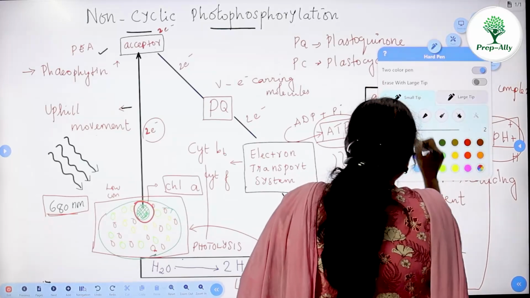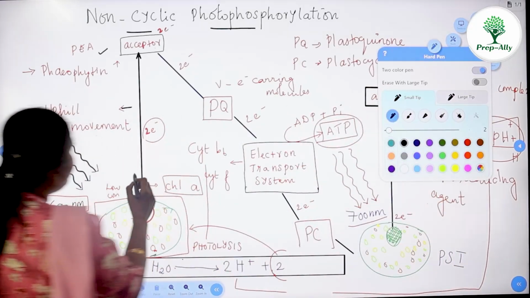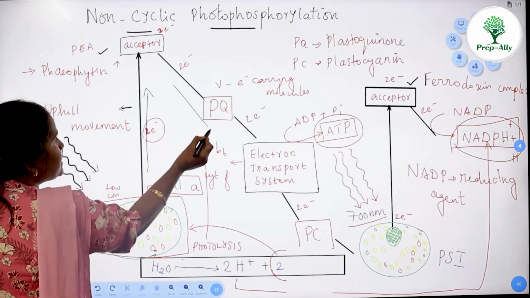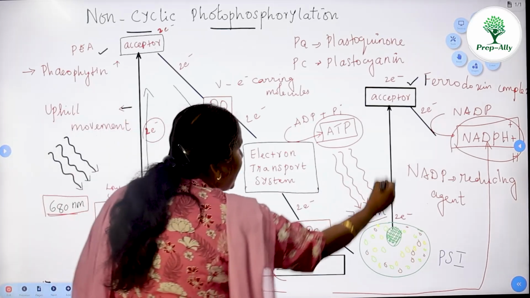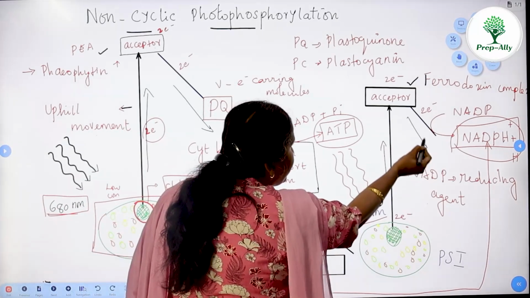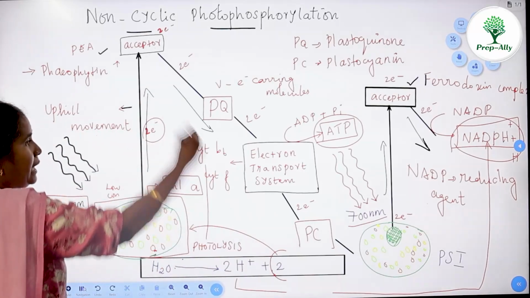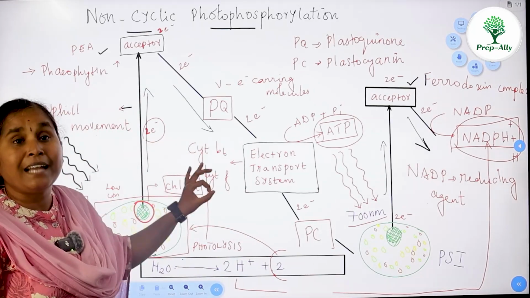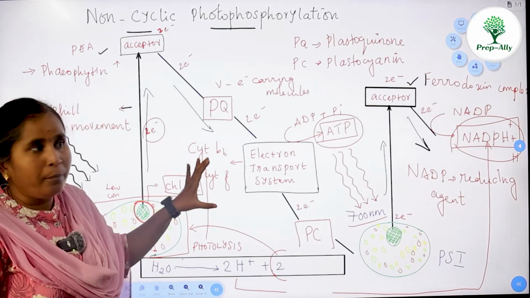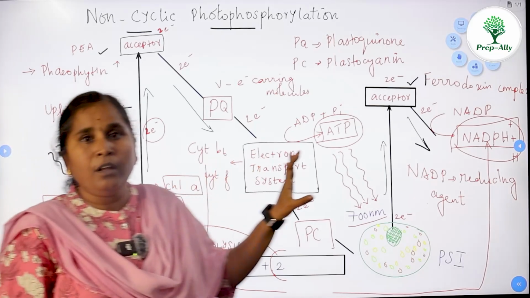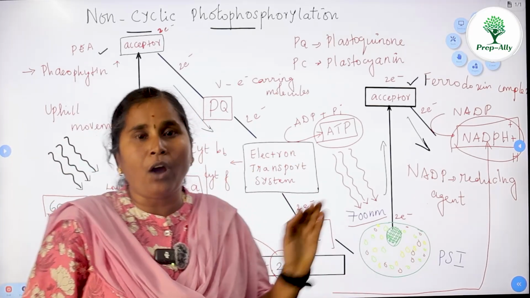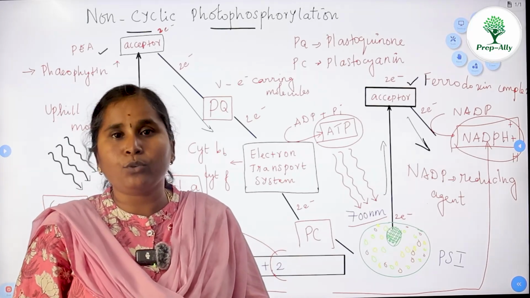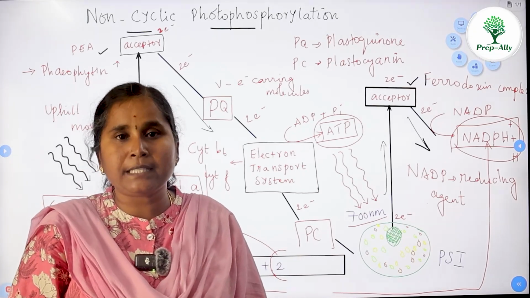Look here. Once again in the diagram I will show you. Look at the movement of the electron. There is an uphill, there is a downhill, there is an uphill and there is a downhill. So this looks like the alphabet Z. So this is otherwise known as the Z-scheme movement. I hope this will be useful for you, and a clear picture on non-cyclic photophosphorylation is discussed here, students. Make use of it and prepare well for your exam. Thank you all.